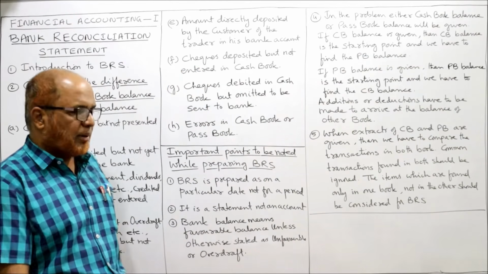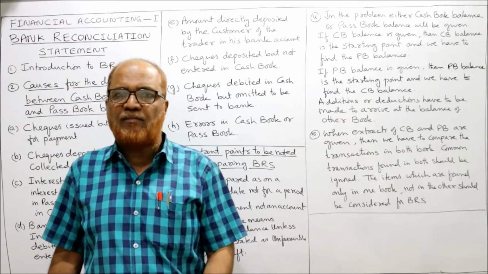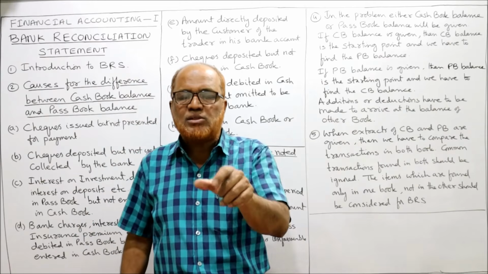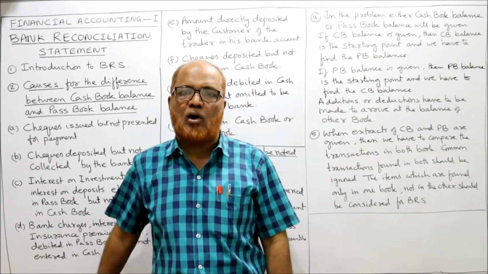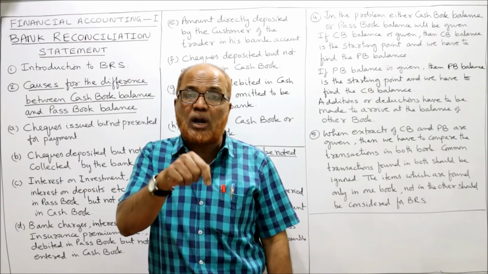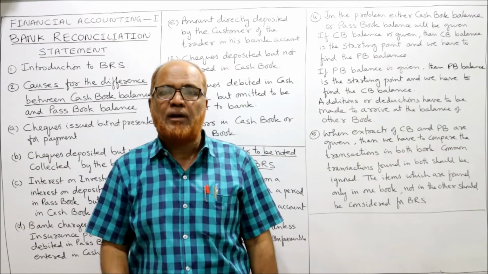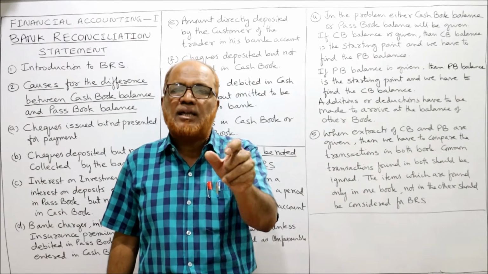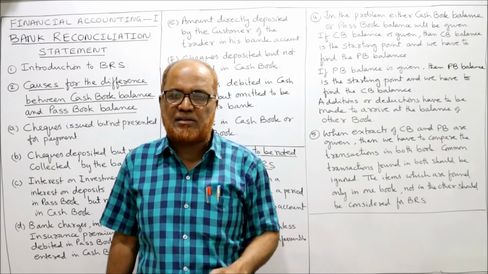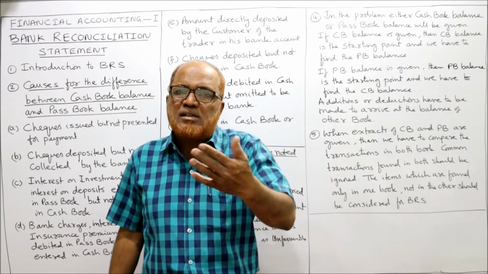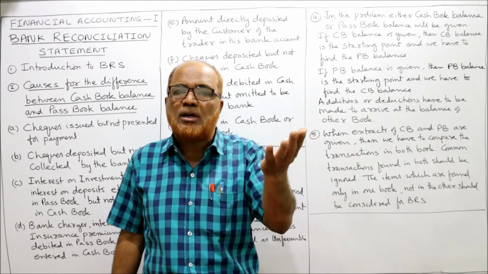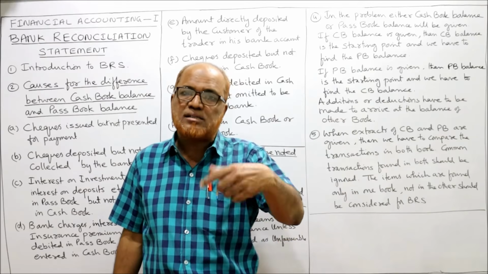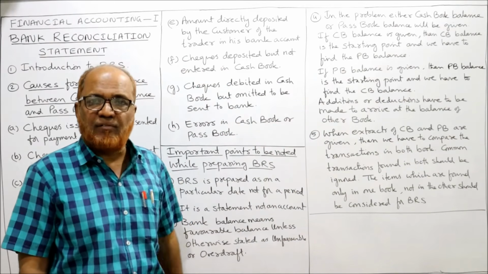Bank balance means favorable balance. Just now I told you in the beginning of this video, there are two types of balances, favorable and unfavorable. Favorable balance means when deposits are more than withdrawals. Unfavorable balance or overdraft means when withdrawals are more than deposits. So if nothing is mentioned and only bank balance is given, in that case we assume it is a favorable balance. When it is a favorable balance, the cash book shows debit balance and passbook shows credit balance, until and unless it is given as unfavorable.